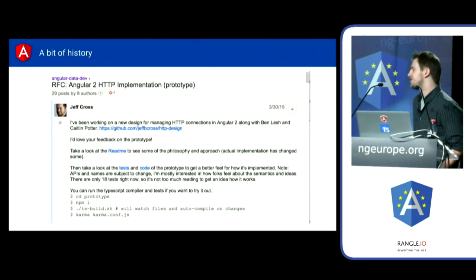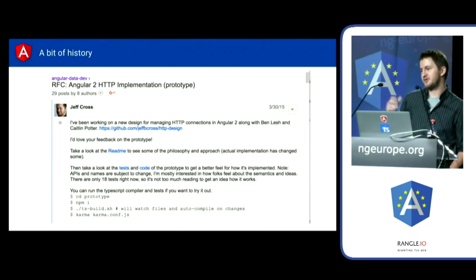So a little bit of history on this. This is almost 2 years ago now. Jeff Cross sent out a message to the Angular dev group. This is a Google group, and this is long before I joined the core team. He sent out a message that said, hey, surprise, we're going to switch over to observables for Angular 2.